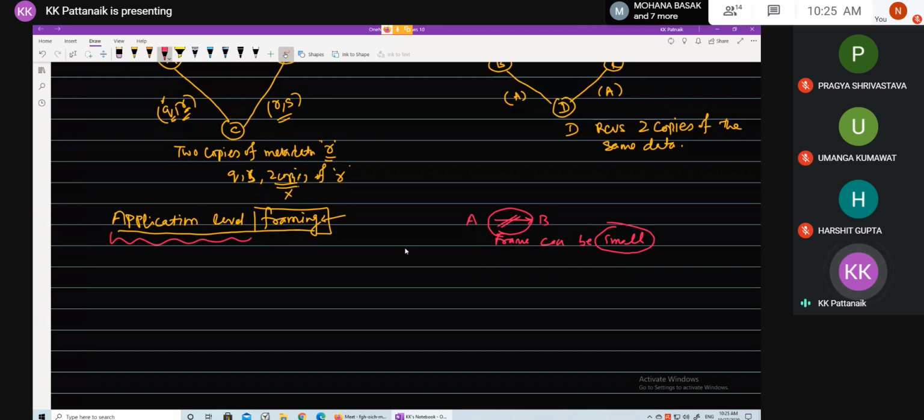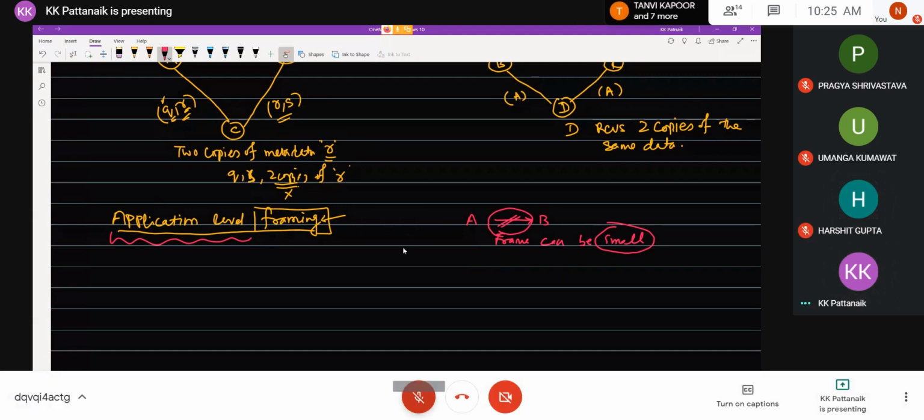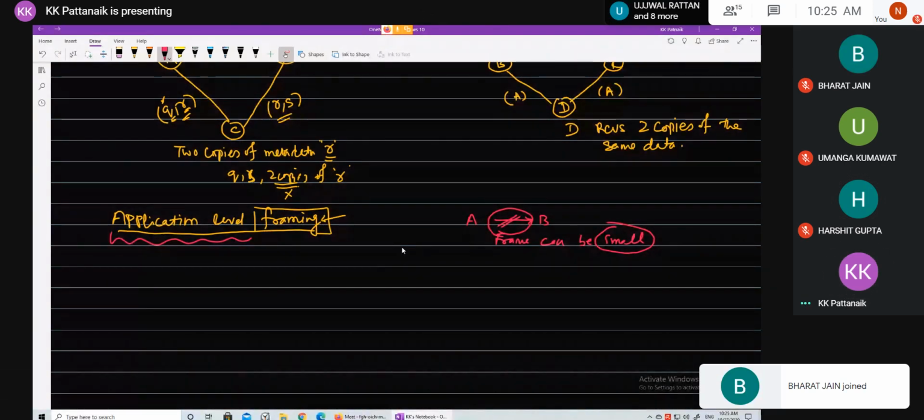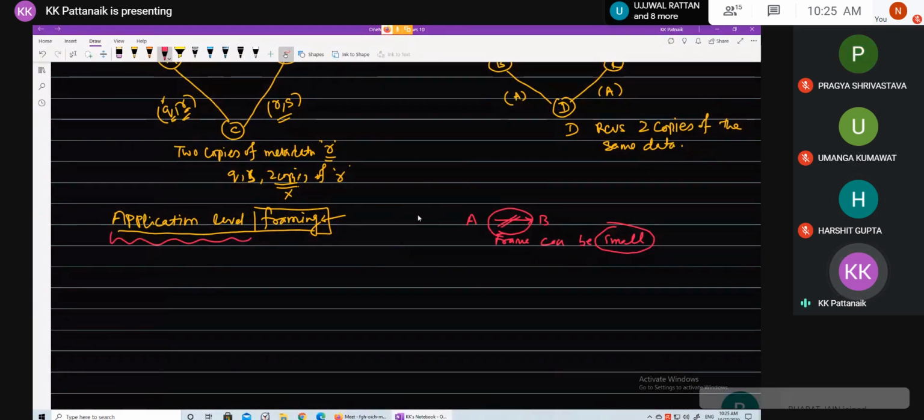Are you able to understand? We are basically talking about customization. Instead of following a standard framing process, we allow customization as per the requirement of the application. And the objective is to make judicious use of the constrained channel resources. That's it. I think this doesn't require much explanation. Still, if you have any question, please ask.